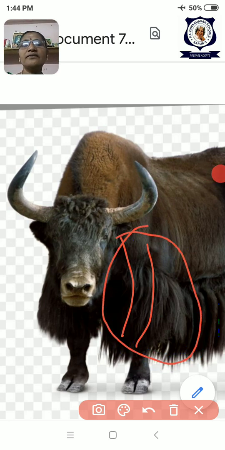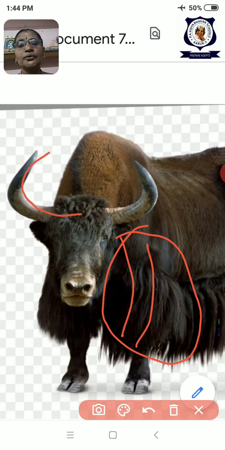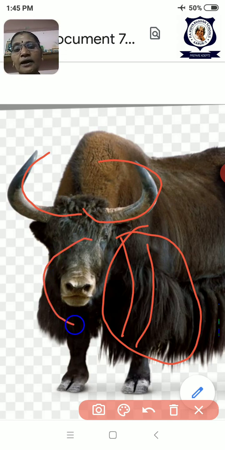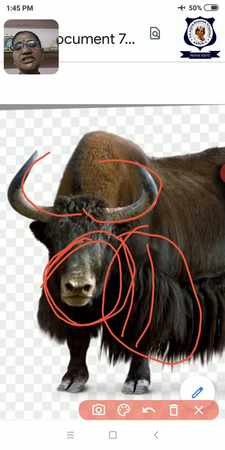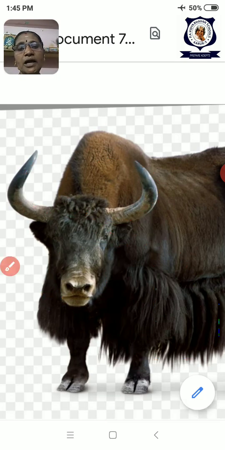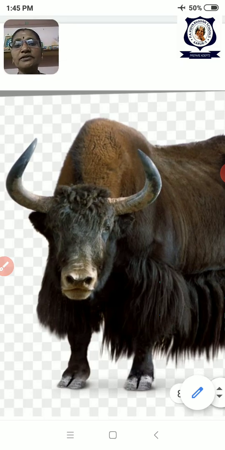It also gives heat for the body and gives protection. It has two horns to dig the soil and find vegetation. It also has a mouth adapted to break the snow layer and find vegetation under the snow layer. And it lives in the topmost portion of the mountain.